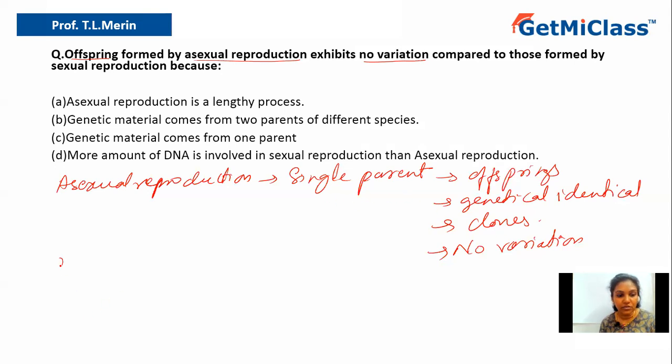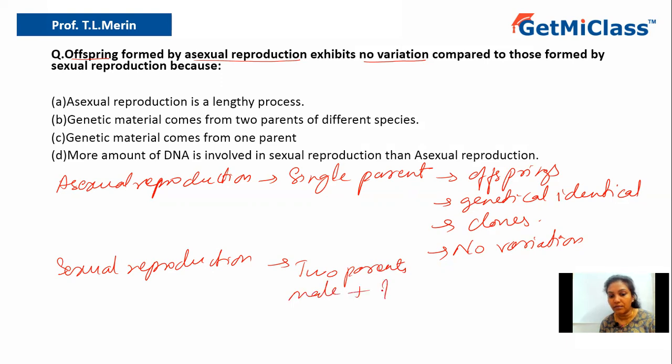Whereas in case of sexual reproduction, it involves two parents, that is male and female. The gametes from male and female fuse together to form the zygote, and this zygote will give rise to offspring.